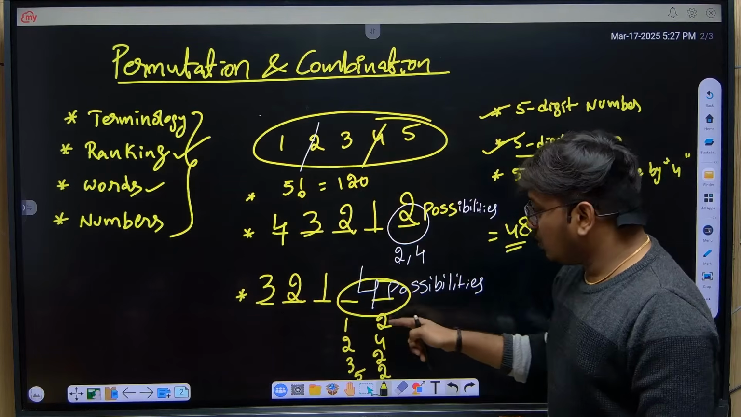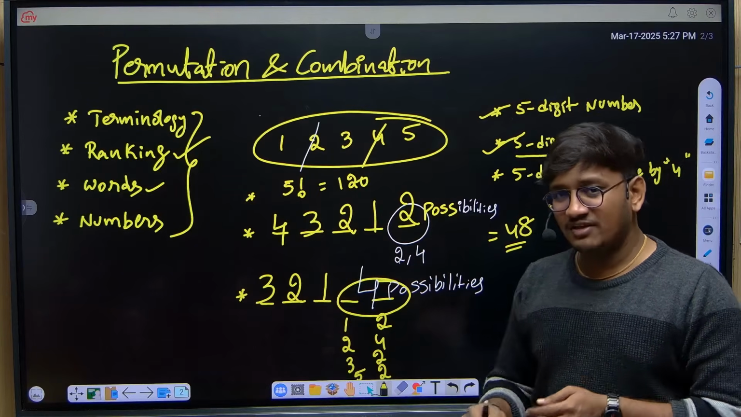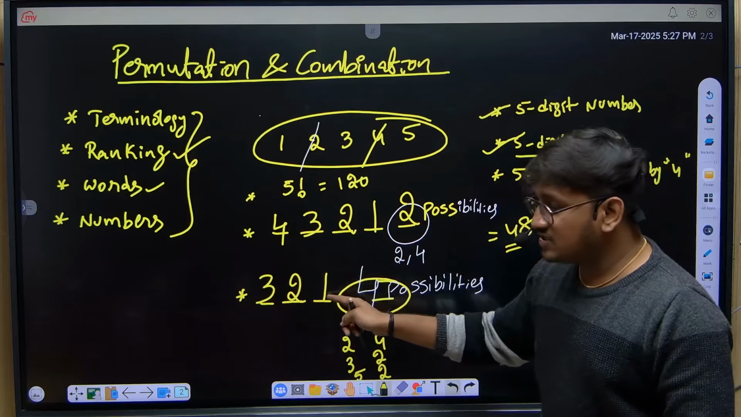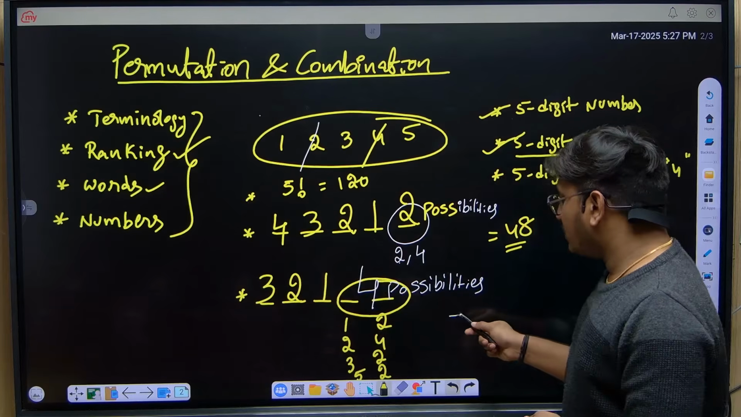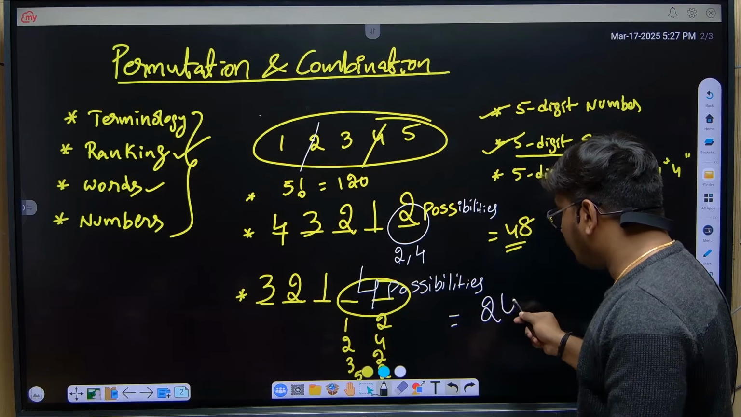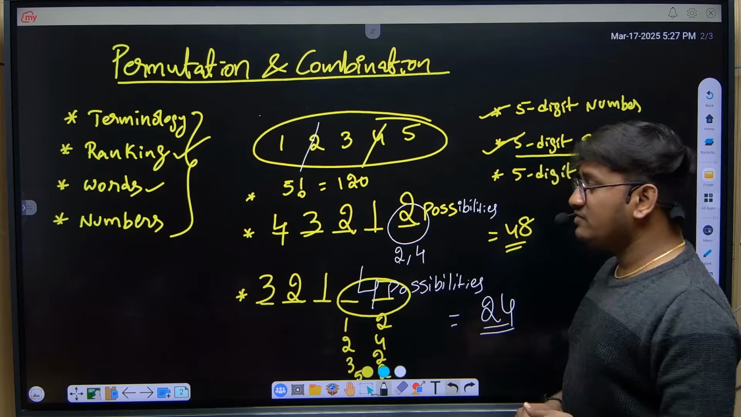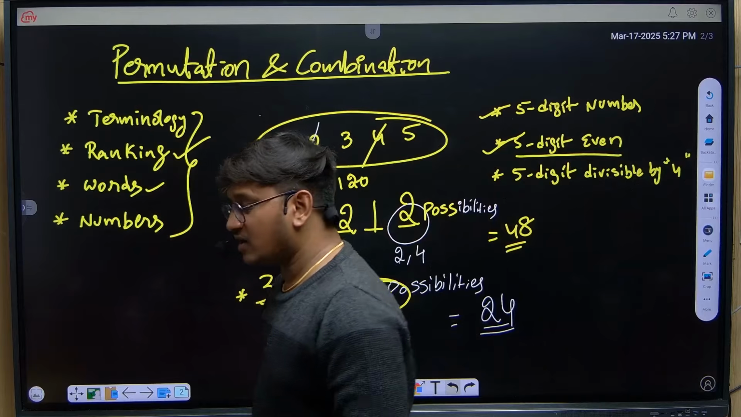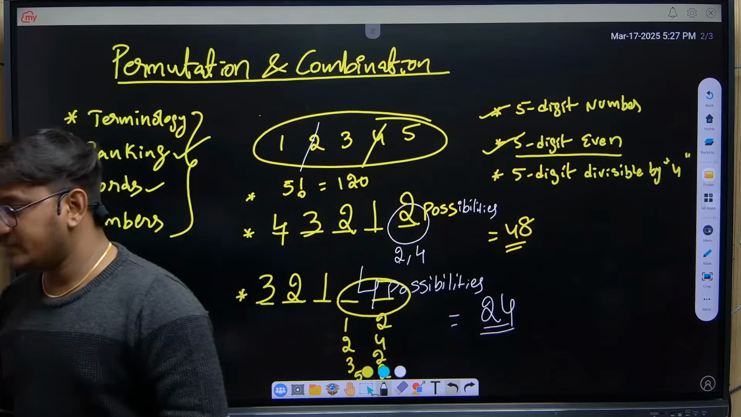If I consider 12 also, I will get again 6 more combinations. Likewise, directly I am taking 4 possibilities here. 3 into 2 into 1 is 6. 6, 4 times is 24. So there are 24 numbers which are divisible by 4 that can be formed. So this is how we will get questions based on numbers.